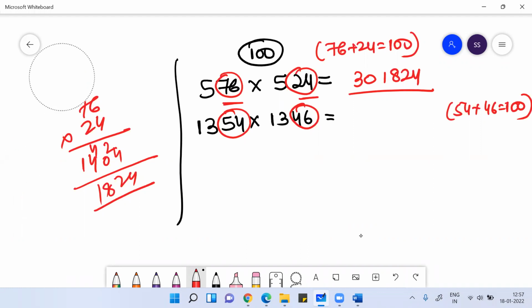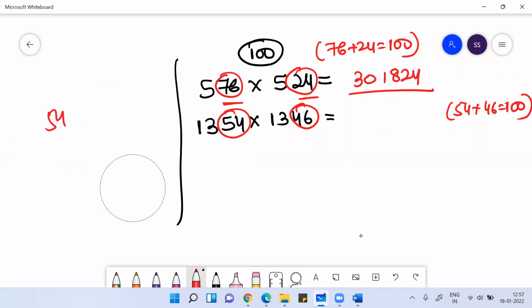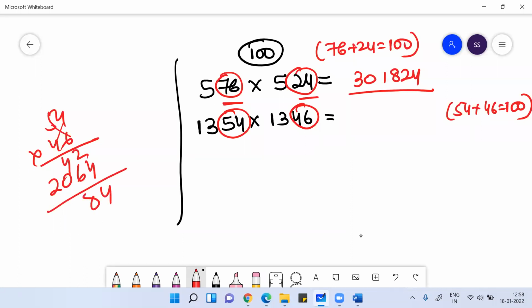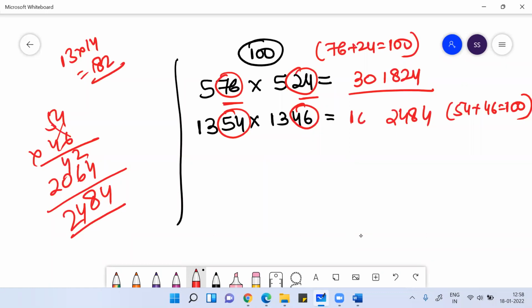Similarly here, multiply 54 into 46. 5 4s are 20. This is 30, this is 16. 30 plus 16 is 46, right? 46, then 6 4s are 24. So this is 2484. Then the next digit of 13 is 14. What is 13 into 14? That is 182, if I'm not wrong. So your answer is 1822484. You can check with calculator.